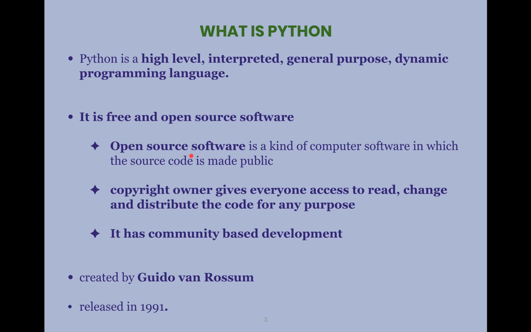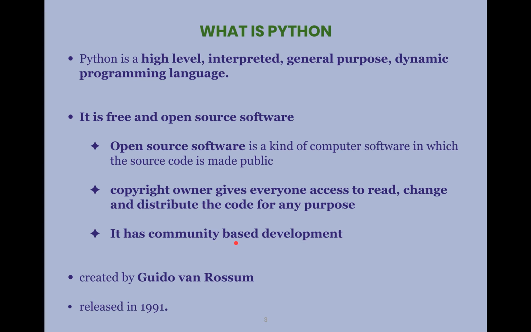And open source here means it is a kind of computer software in which the source code is made public, which means the copyright owner of the software gives everyone access to read, change and distribute the code for any purpose. And this open source software has community based development.